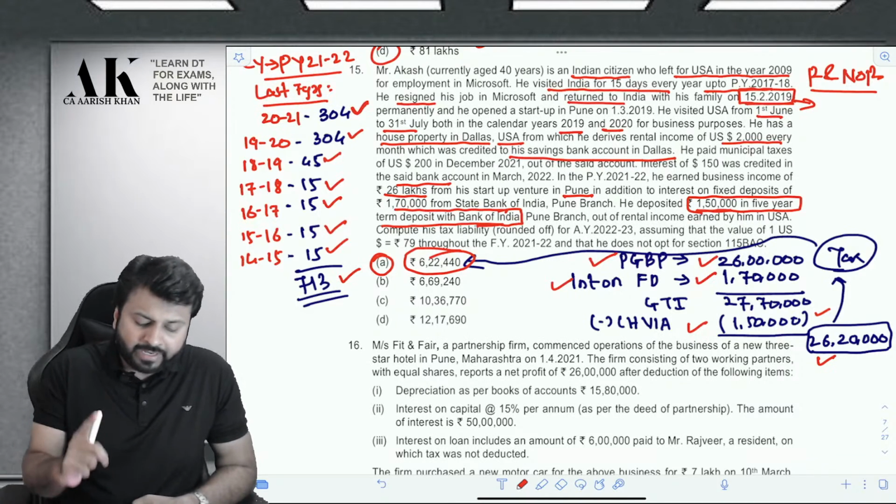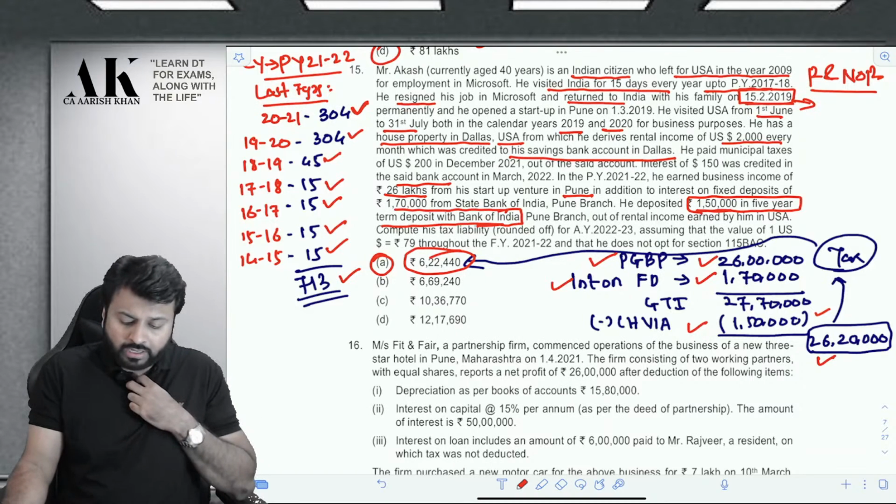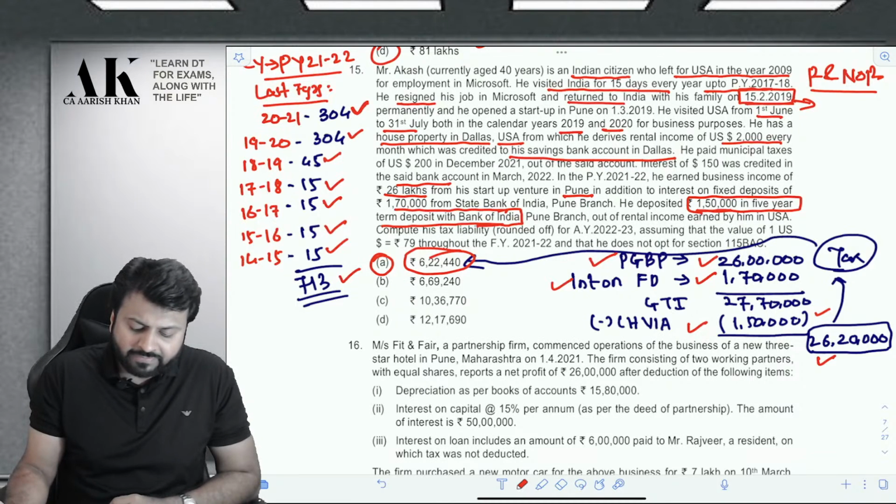He has a house property in Dallas, USA, from which he receives rental income of US dollar 2,000 every month, which was credited to his savings bank account in Dallas. He paid municipal tax of US dollar 200 in December 2021 out of the said account. Interest of $150 was credited in the said bank account in March 2022. In previous year 2021-22, he earned business income of 26 lakhs from his startup venture in Pune, in addition to interest on fixed deposit of 1,70,000 from the State Bank of India Pune branch.